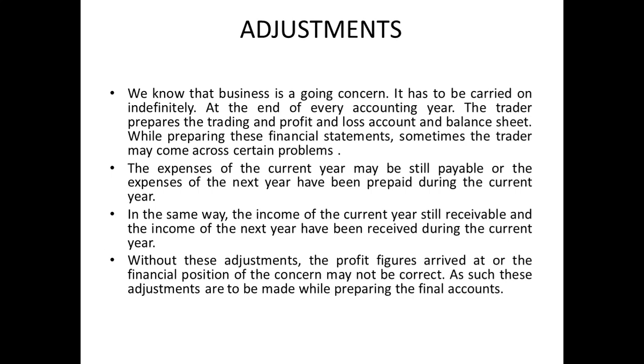Prepaid expenditure means like mobile and all, we pay in advance for 3 months, 6 months, something like that. Suppose I'm paying now for 6 months, so next year 4 months I need not pay. So it's an advantage for me, so it will be a current asset for me, the asset which will be for a shorter period. According to accounts, you have to consider it as an asset for a shorter period.